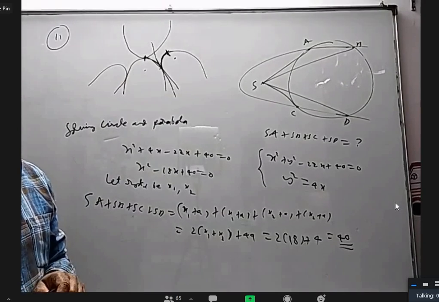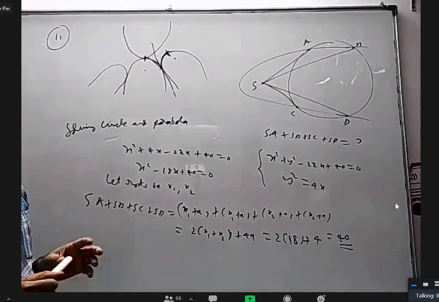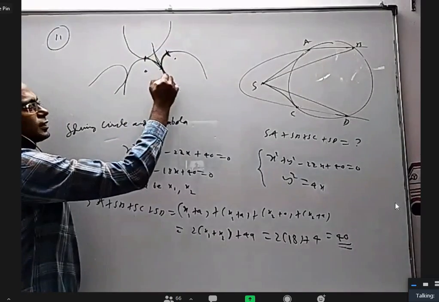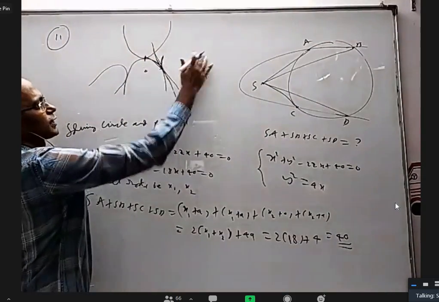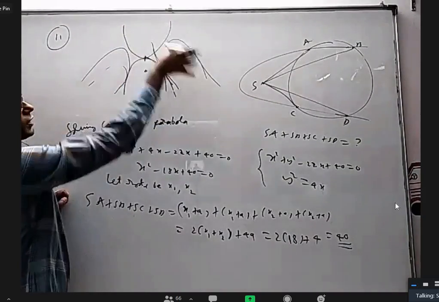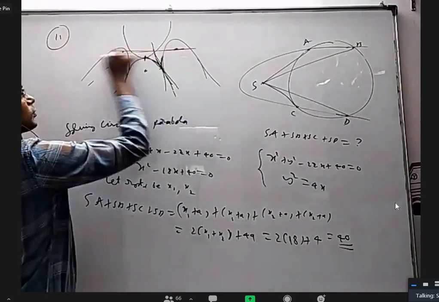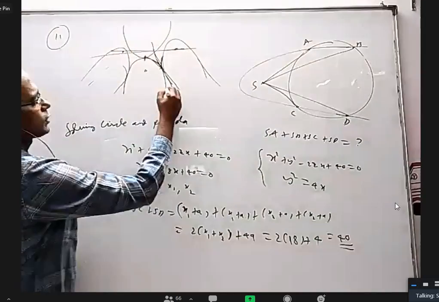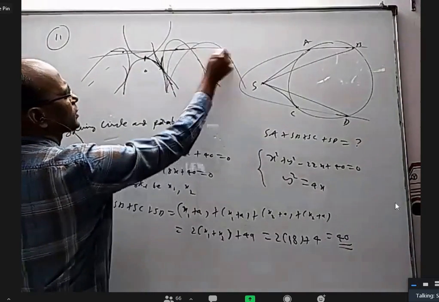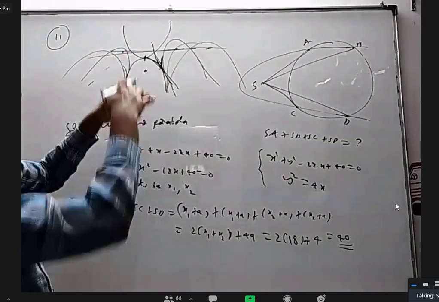Yes, sir. Now tell me what is the locus of this one? Directrix. Yeah, we know the image of a focus with respect to a tangent lies on the directrix. If I draw the figure properly, it will be the directrix. I did not draw it. It would have been like this. Here also it would have been like this if I actually rolled it properly. This focus will be here. Even if somebody says it will come almost vertical, even at that time it will be somewhere here, but the focus will be on this line.